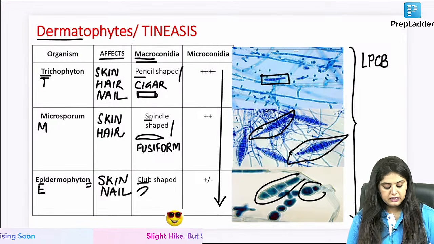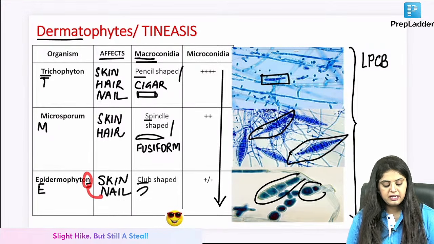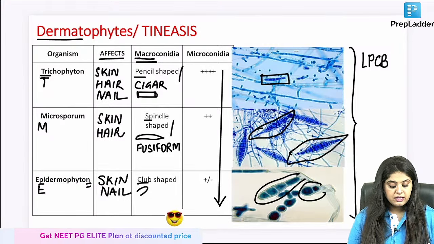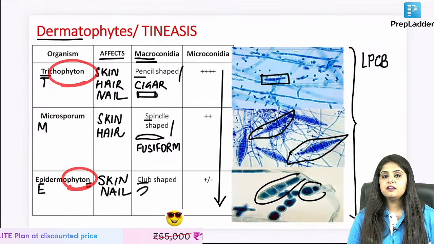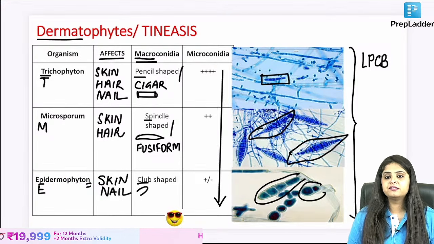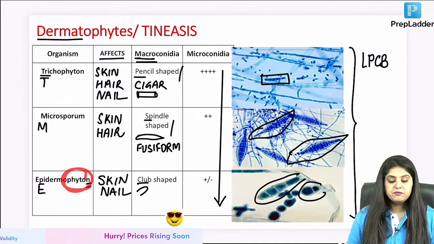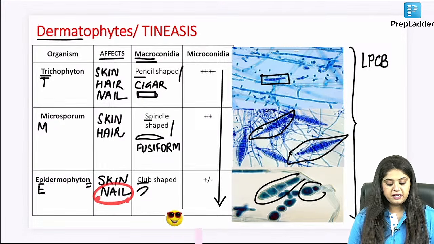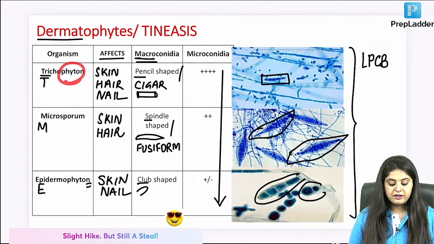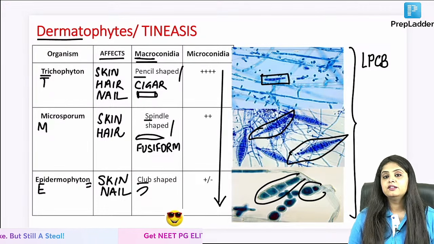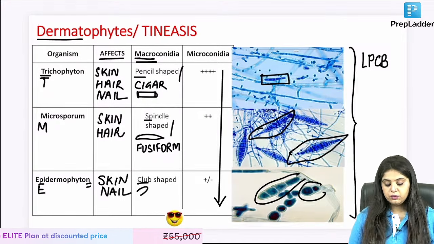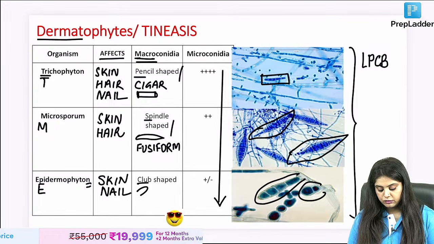There are two ways of learning it. Some people say epidermophyton में nail लगा देंगे, microsporum में we will put hair. Some people also learn जहाँ जहाँ fight आया वहाँ nail आएगा, because they are like violent people. They say we have to fight with nails, scratch with nails. तो epidermophyton, fight with your nails. Microsporum में you don't put nails, you put hair. Trichophyton में you are back to putting nails. So wherever you want to fight, you have to put the nail. Okay, now finally your clinical part is also done.